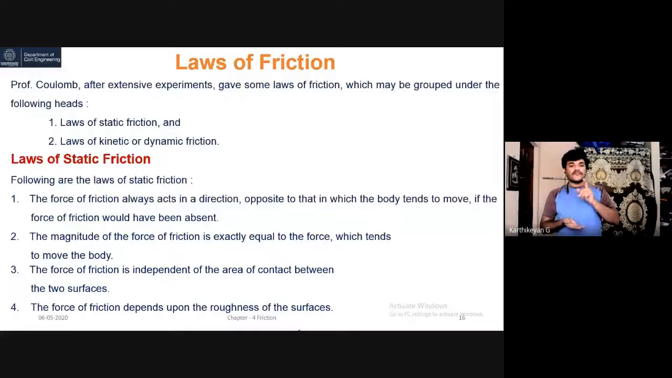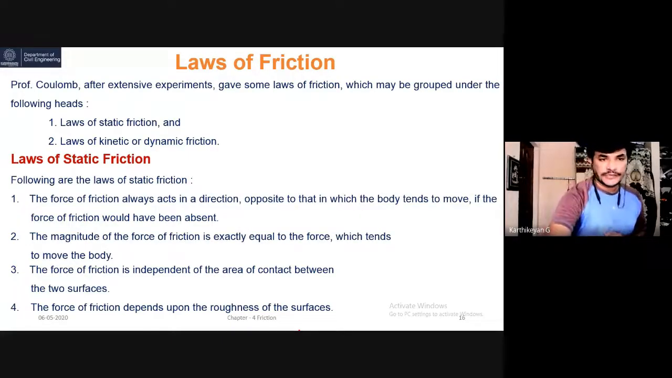And fourth, the force of friction depends upon the roughness of the surface. That is important. We have seen a lot of roughness coefficients: dry concrete with rubber, wet concrete with rubber. The force of friction ultimately depends upon the roughness of the surface, because a moving vehicle will behave in the dry condition differently than in the wet condition. So the roughness of the surface plays an important role in the force of friction.